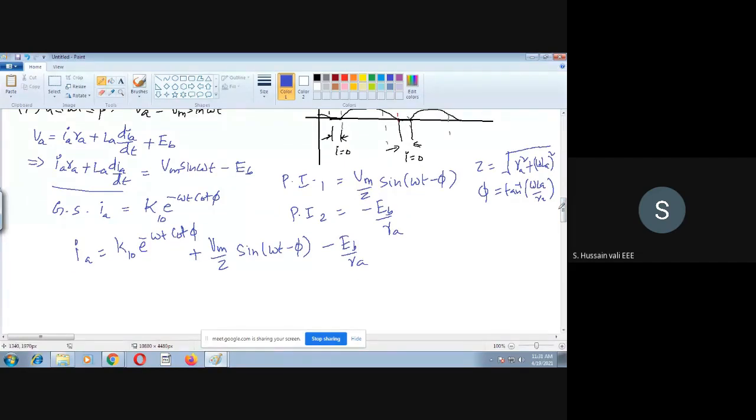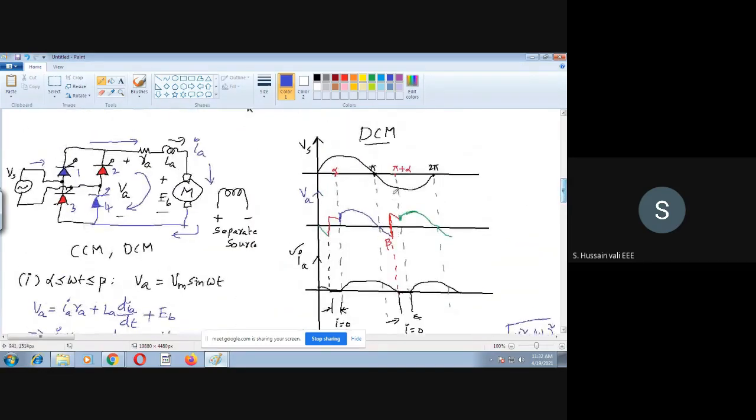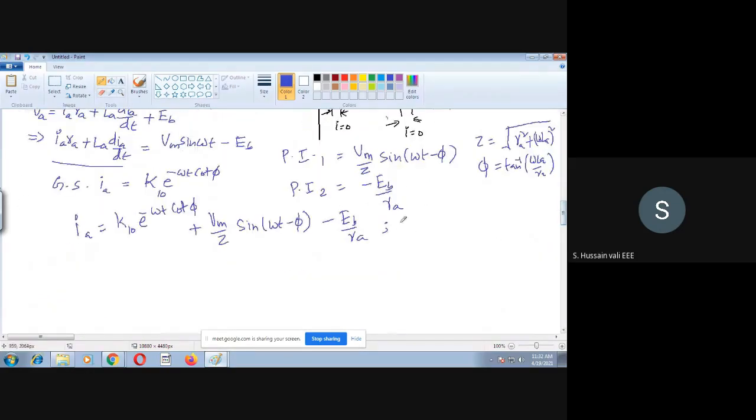Now one constant is left here. Without knowing the constant K10, we cannot complete this expression. How do we find K10? Just like in the previous semiconductor case, we will use the initial conditions. What are the initial conditions? You will see the current waveform here. At omega t equal to alpha, current IA is equal to 0. So this is the initial condition. Now you substitute this here.